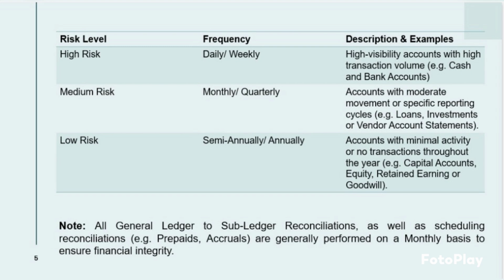Medium risk, monthly, quarterly, accounts with moderate movement or specific reporting cycles, e.g. loans, investments or vendor account statements. Low risk, semi-annually, annually, accounts with minimal activity or no transactions throughout the year, e.g. capital accounts, equity, retained earnings or goodwill.